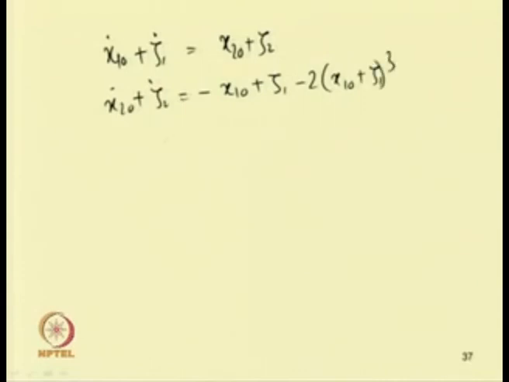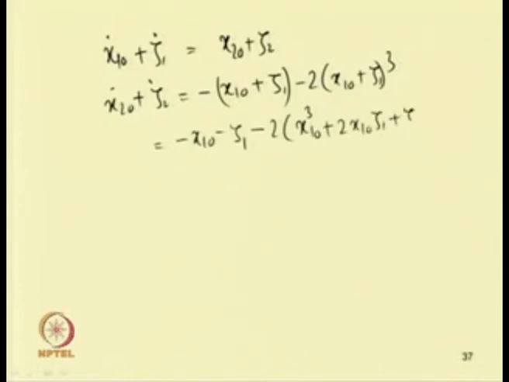So, by expanding this thing we can write this is equal to x1 0 minus zeta, so minus 2 x1 0 cube, plus 2 x1 0 zeta 1 plus zeta.